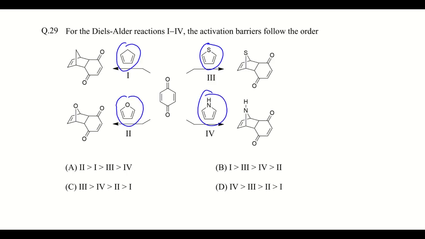Since thiophene is more aromatic, it will have the highest activation barrier for the Diels-Alder reaction, and then comes the pyrrole ring.